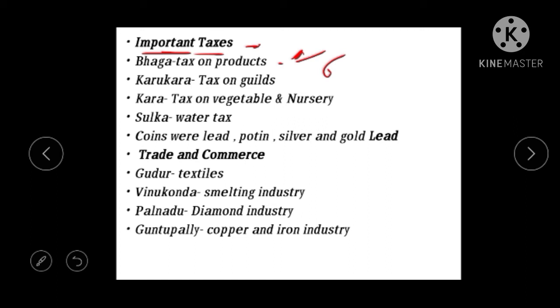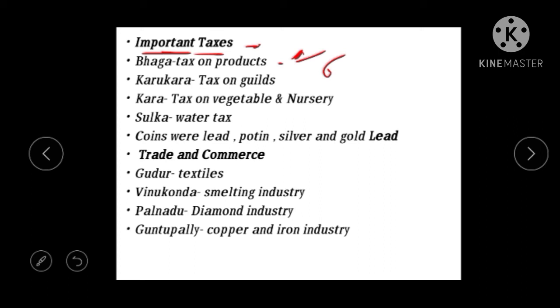Next is Karukara. Karukara is a tax on guilds. Different professions were there, for example carpenter, potter, goldsmith. All these were guilds or professionals, so the tax on them is known as Karukara.